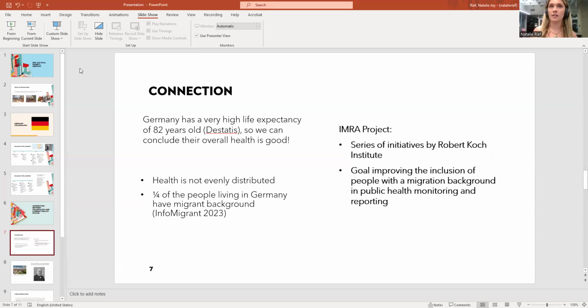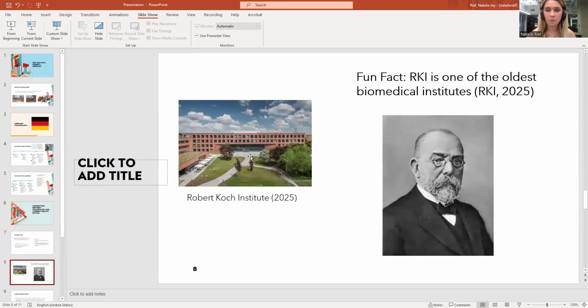And they also did come out and say years later that this was not okay and that what they did was wrong. So they started to try to improve the health of the migrant people.